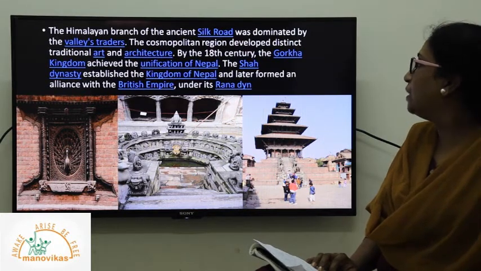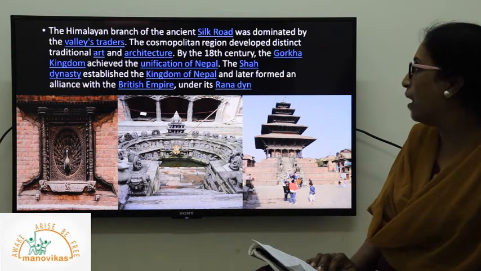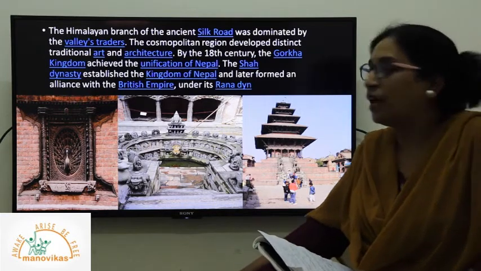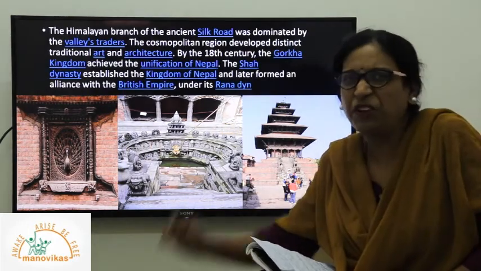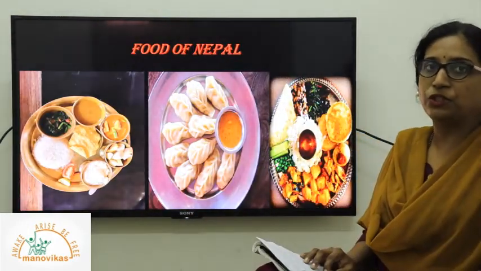By the 18th century, the Gorkha kingdom achieved the unification of Nepal, and the Shah dynasty established the kingdom of Nepal, and later formed an alliance with the British Empire under its Rana dynasty. This is a brief history about Nepal. This is the food of Nepal, what people consume.